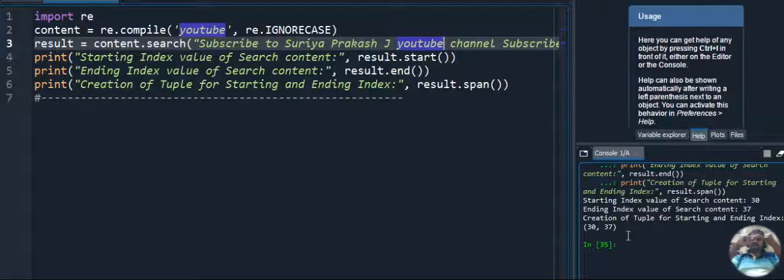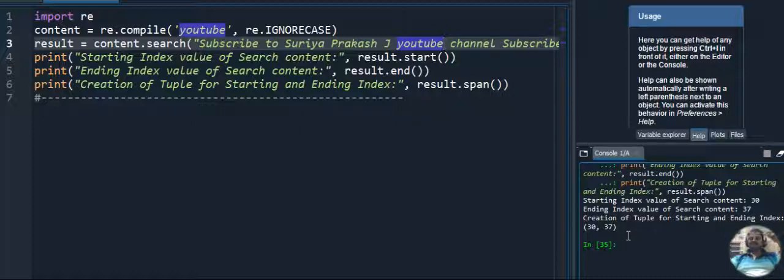And we have 5 predefined methods involved in this particular program. The compile method specifies what particular string has to be identified, and whether it has to be identified in ignore case. Next, we are using the search method. The search method is used to search the given particular content in the entire paragraph. Third one, start: where the particular string starts, we identify with the start method.